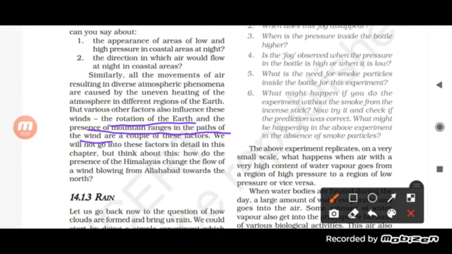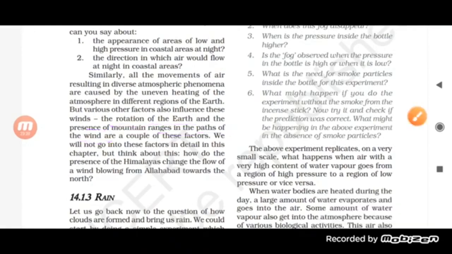Now, we are not going to discuss this in detail in the chapter, students, but we must know that even a mountain like the Himalayas changes the flow of wind blowing from Allahabad towards the north. So yes, we can say that the rotation of the earth and the Himalayas, the mountain range, are basically responsible for the movement of the wind.